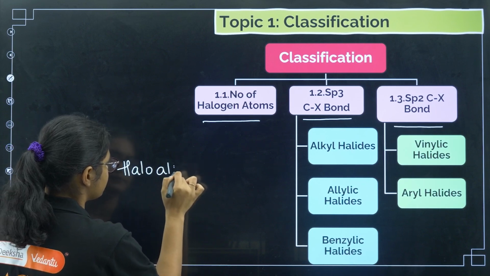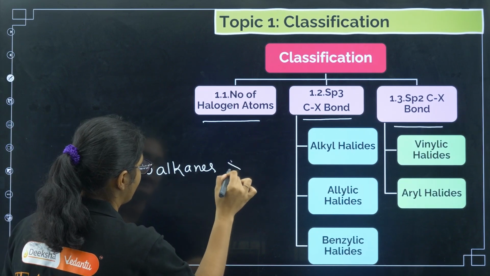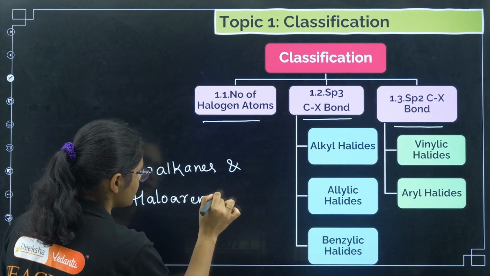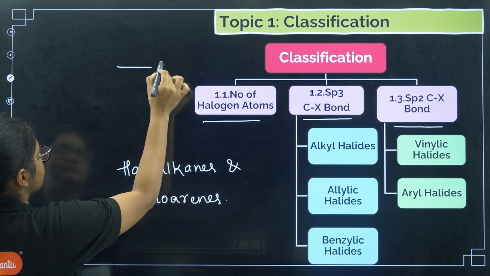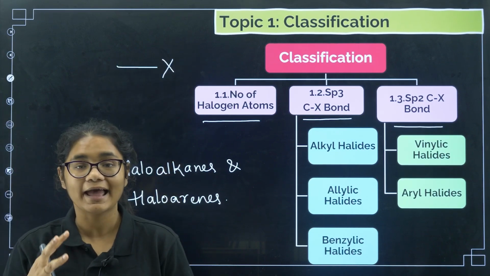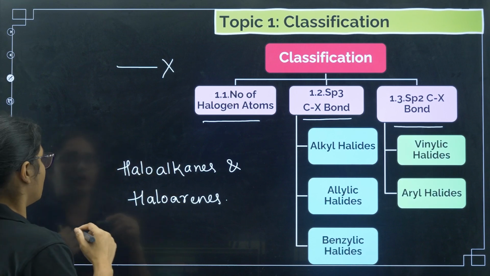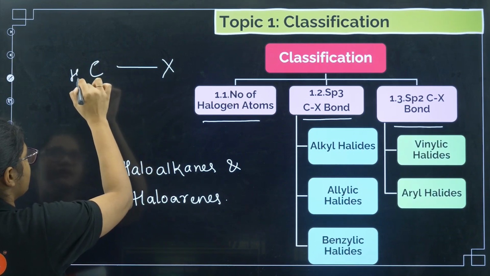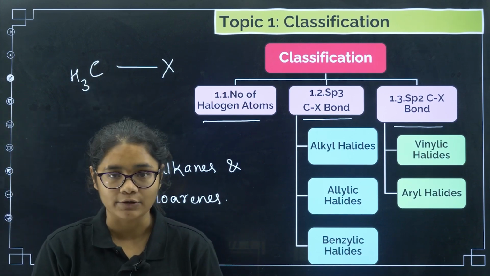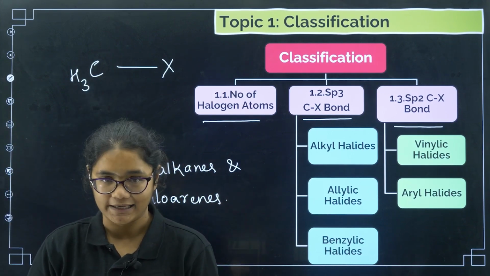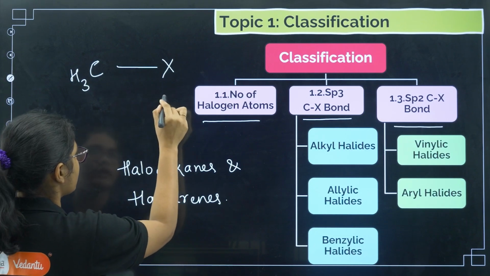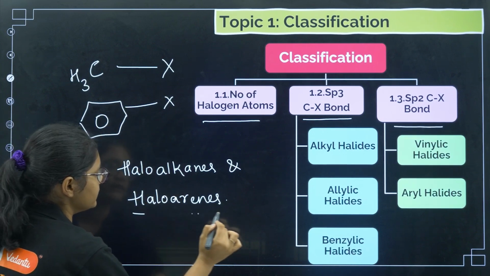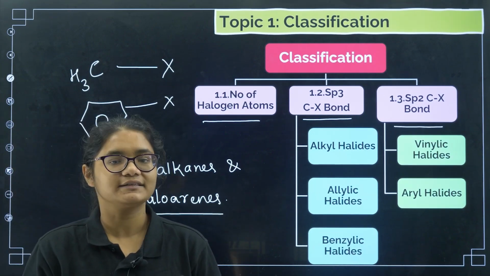Before going into all these topics, let us first understand what haloalkanes and haloarenes are. The topic name, what does it mean? We should know that first. Any X means the halogen group. When it is attached to any alkyl group, for example CH3, we call it haloalkanes. Now if this halogen group is attached to any aromatic compound, then we call it haloarenes. I hope this is clear, haloalkanes and haloarenes.